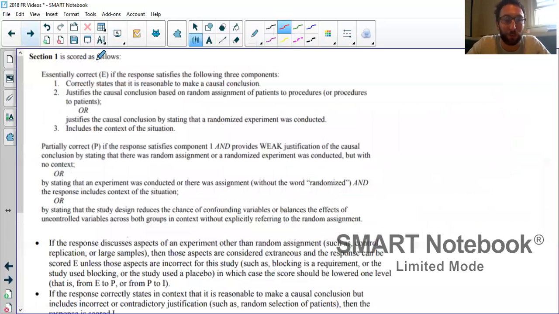So to get essentially correct, it states it is reasonable to make a causal conclusion, right? We did that with our initial rewording of the context. It would allow us to establish that. It justifies based on random assignment of patients to procedures, got that. Or stating a randomized experiment was conducted. Yeah, we did both of those, and then it includes context, right?